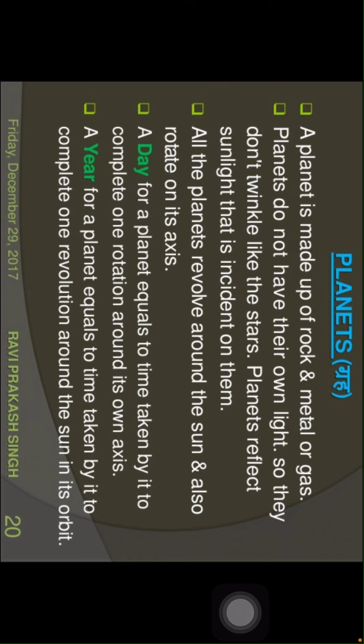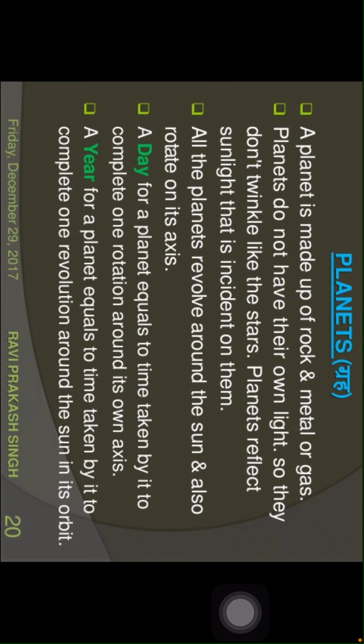Planets. A planet is made up of rock and metal or gas. Planets do not have their own light, children, so they do not twinkle like the stars. Planets reflect sunlight that is incident on them. Children, we can say that planets are non-luminous bodies. Non-luminous bodies means bodies which do not produce light by themselves.